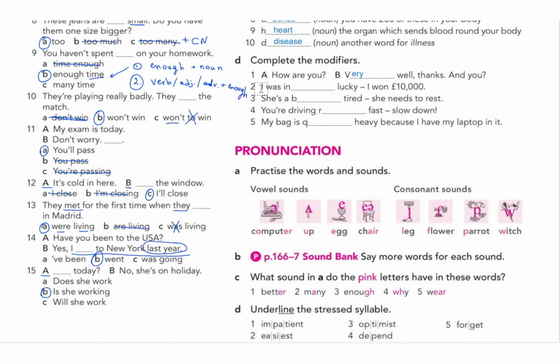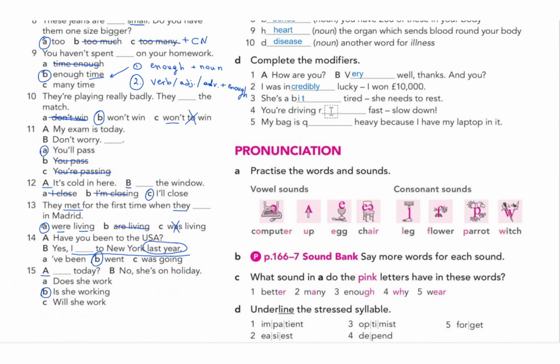And you, number 2, I was in lucky, I won £10,000. So IN, so it will be incredibly. I was incredibly lucky. So number 3, she is a bit tired. She is a bit tired. Okay. She needs to rest.